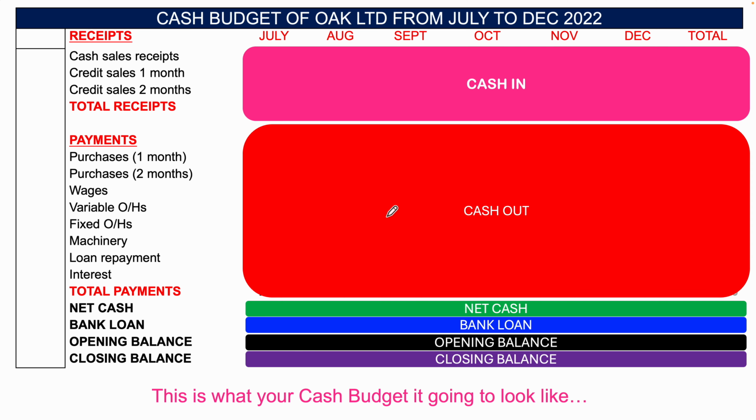Okay, so this is how your cash budget is going to look. You will get some lined paper, and you will be writing all of the bits and bobs in here. These are the receipts and payments that we heard about in the question. When we have the receipts, we tot up the total receipts. When we have the payments, we tot up the total payments, and then total receipts minus total payments is equal to net cash. We're going to have a bank loan, and an opening balance and closing balance. So we'll work through all of this now together.